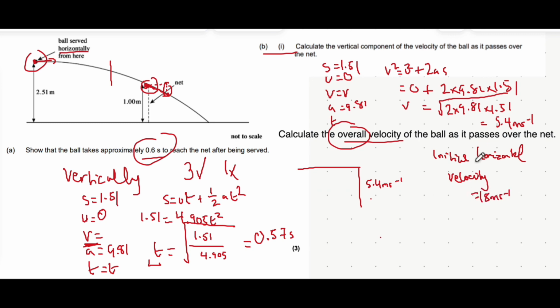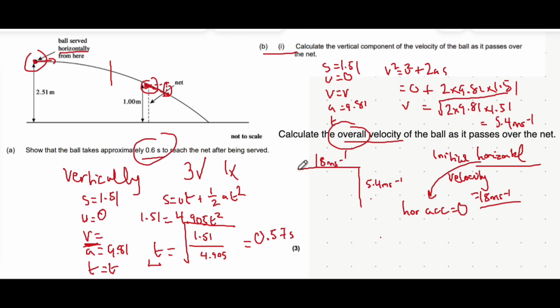Well, what we can always assume is that in air, horizontally, the horizontal acceleration is always equal to 0. HAR just stands for horizontal acceleration. That means that the initial speed horizontally stays constant throughout the whole journey. So even at this point where it reaches the net, the initial horizontal velocity still remains as 18 meters per second.